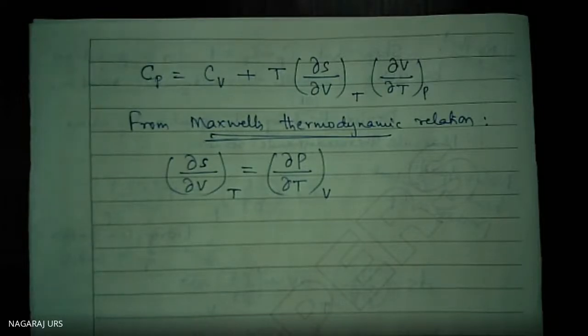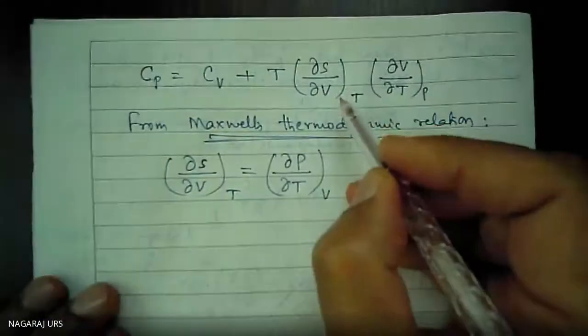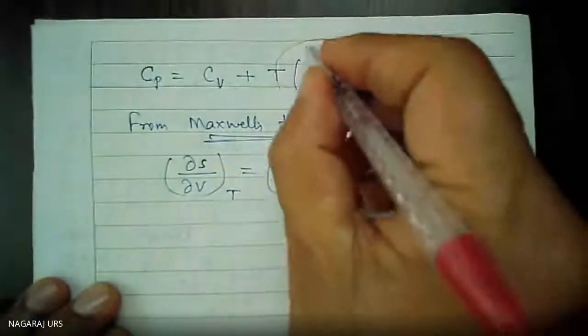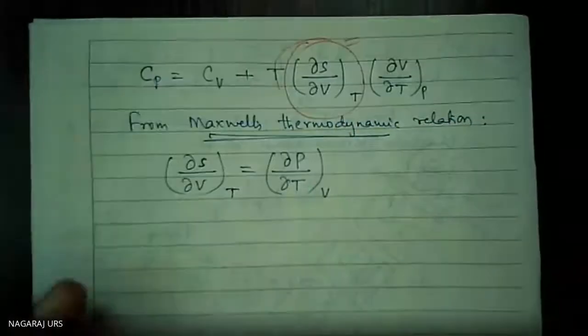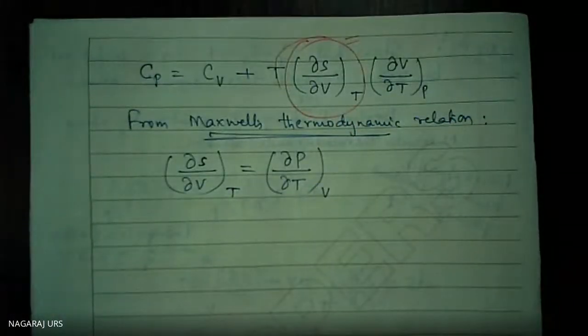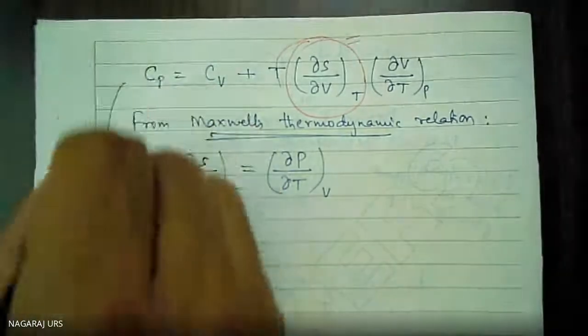Substitute that. Meaning del S by del V at constant temperature, this value is equal to this. Therefore, this becomes